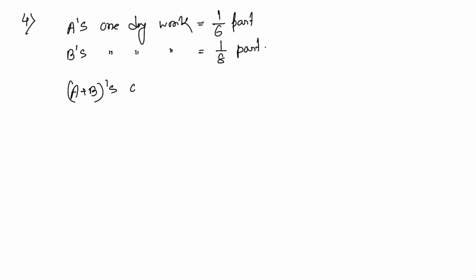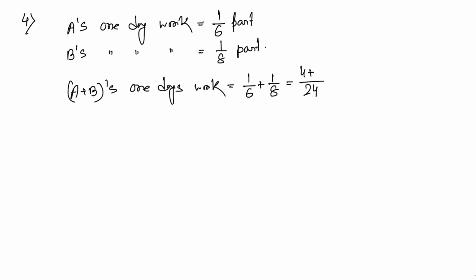A's 1 day work equals 1 by 6 part, and B's 1 day work equals 1 by 8 part. So now if they work together, A plus B's 1 day work equals 1 by 6 plus 1 by 8, with 24 as the LCM.